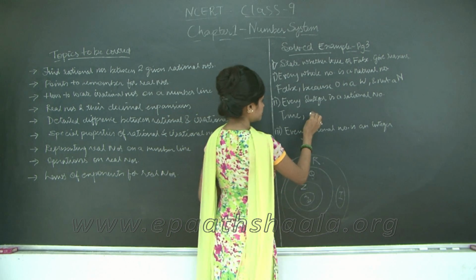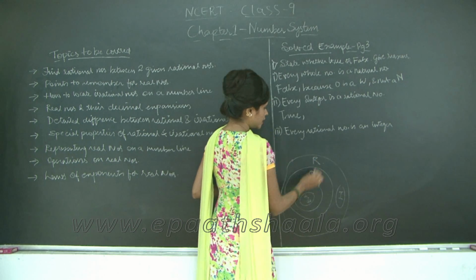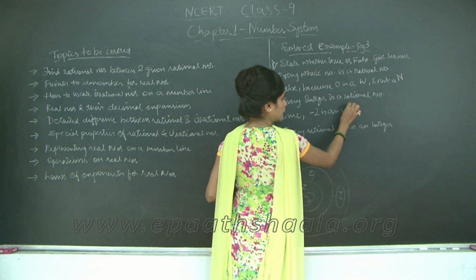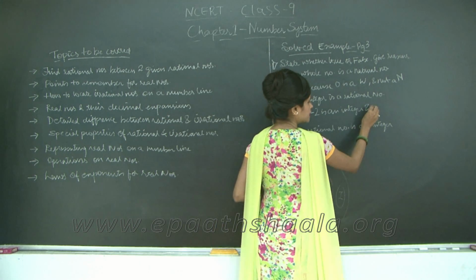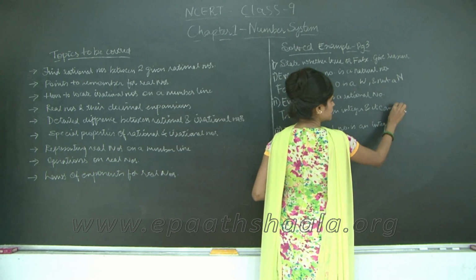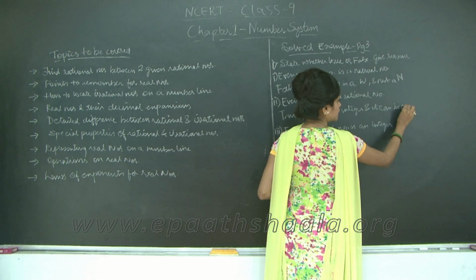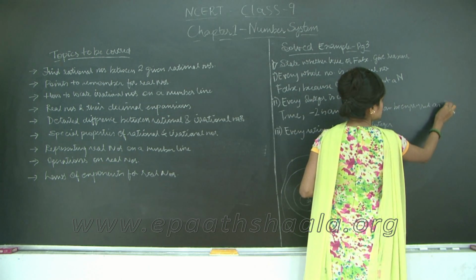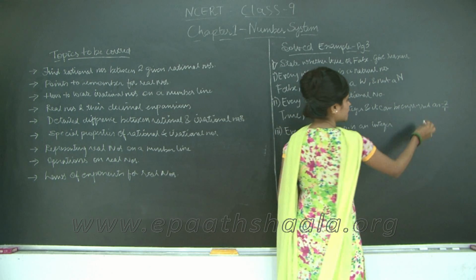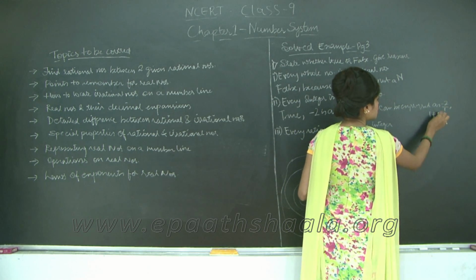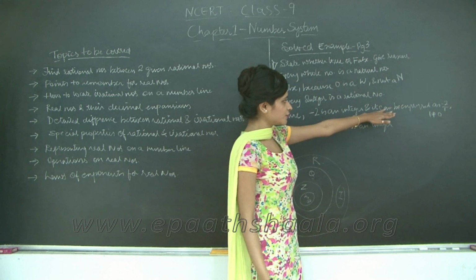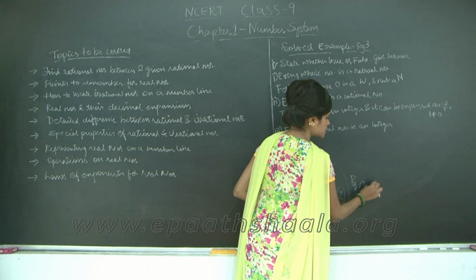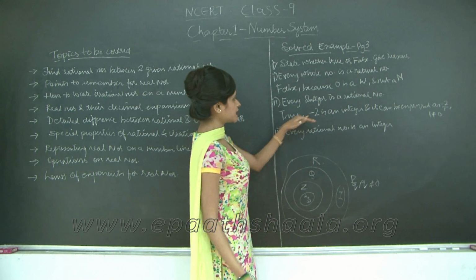For example, minus 1 or let us say minus 2 is an integer and it can be expressed as minus 2 upon 1, right, where 1 is not equal to 0, which is the definition of your rational numbers, where rational numbers can be represented as P upon Q, where Q is not equal to 0, correct. So, this statement is true.